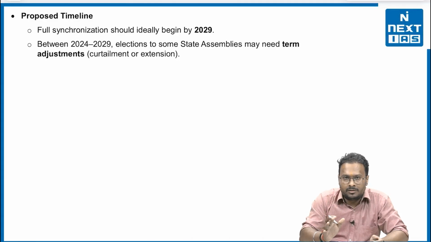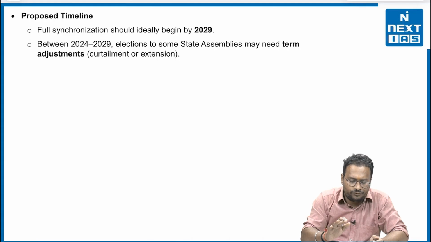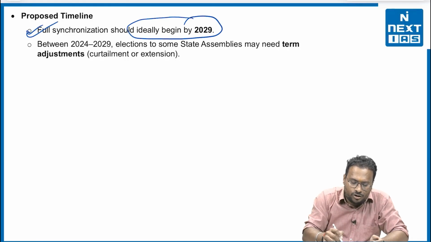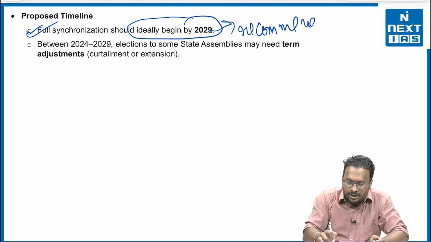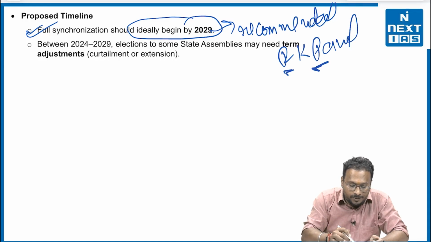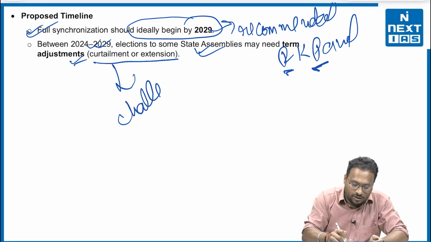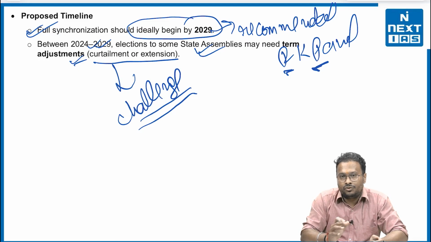Now, the possible timeline, that means from which the simultaneous election can take place. So, we are just thinking that a full synchronization should ideally begin in 2029. It was even recommended by the Ramnath Kovind panel, right? And between 2024-2029, elections to some state assemblies may need term adjustment, curtailment, or extension. That is going to be a challenge, or I would say a federal challenge for the government to counter.